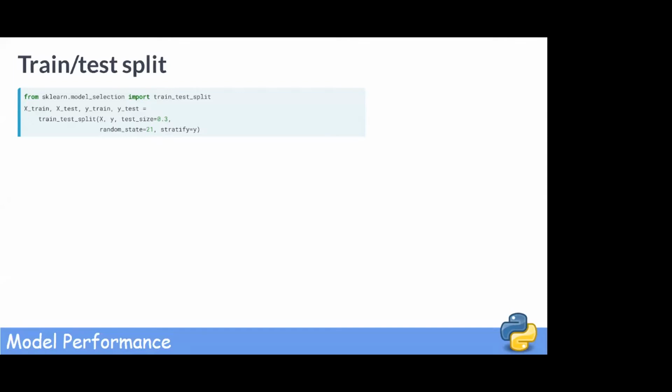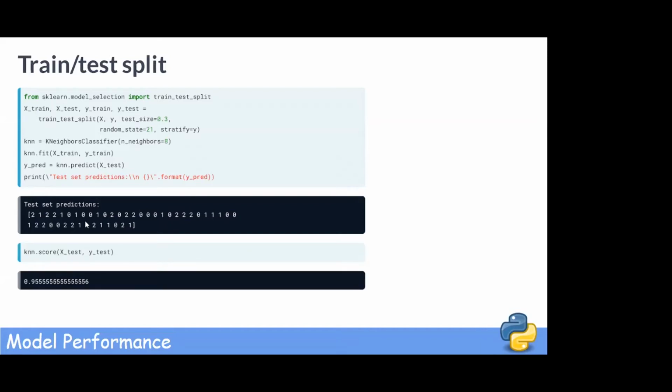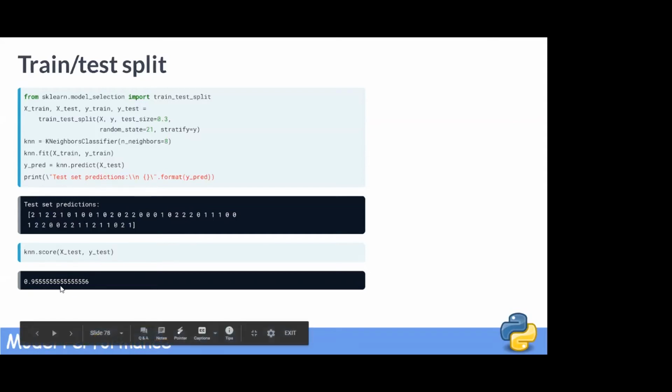We then instantiate our k nearest neighbors classifier, fit it to the training data using the fit method, make our predictions on the test data, and store the results as ypred. Printing them shows that the predictions take on three unique values as expected. To check out the accuracy of a model, we use the score method of the model and pass it xtest and ytest. See here that the accuracy of our model is approximately 95%, which is pretty good for an out-of-the-box model.